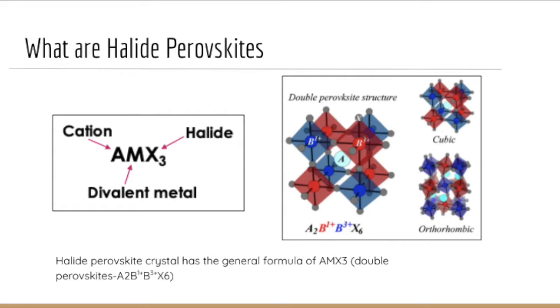Minerals called perovskites have rapidly emerged in the field of photovoltaics and have shown promise in reducing the cost of solar energy due to their high abundance in the earth. Perovskites have a general formula of AMX3, where A is a cation, M is a divalent metal, and X is a halide. The first perovskites for which photovoltaic properties were observed were the methylammonium lead halide perovskites, with an efficiency of 3.8%. Since then, the efficiency of perovskites has increased exponentially.